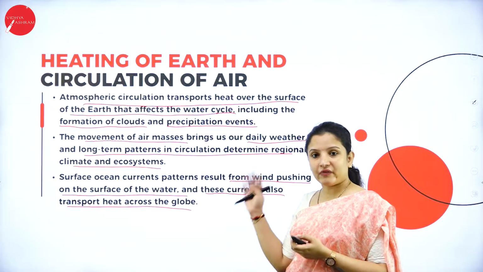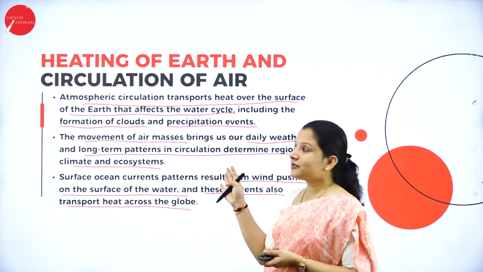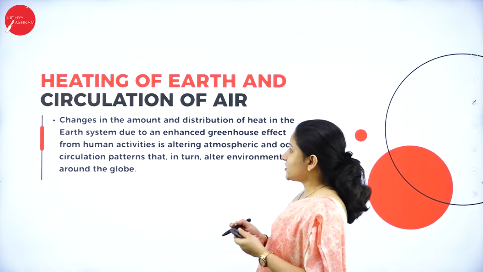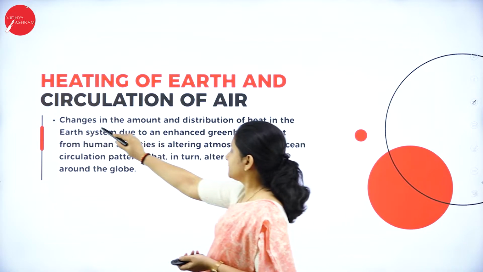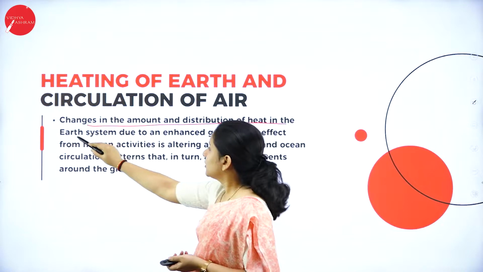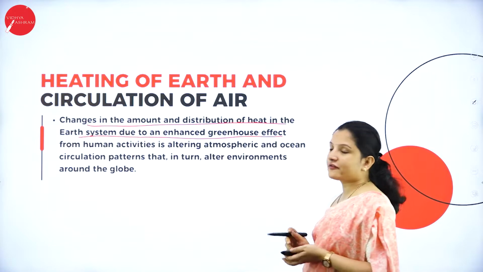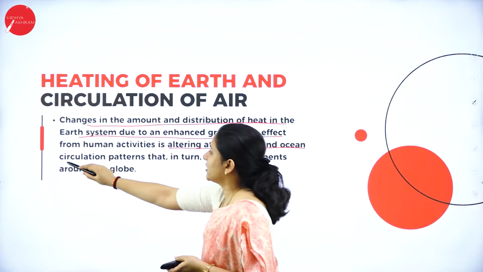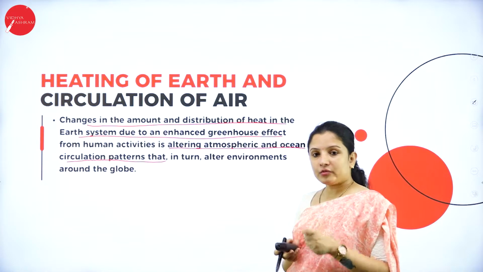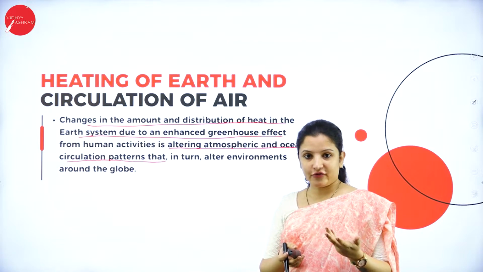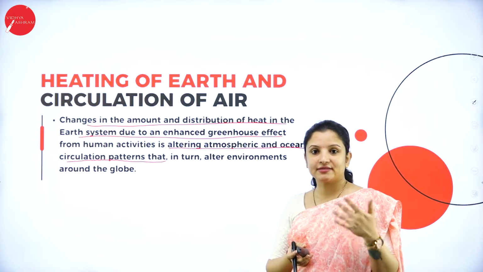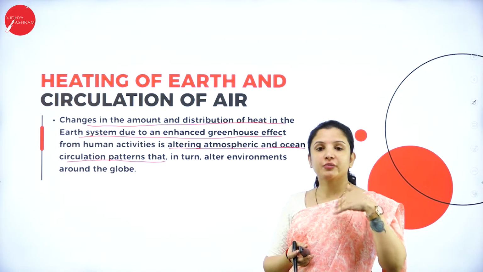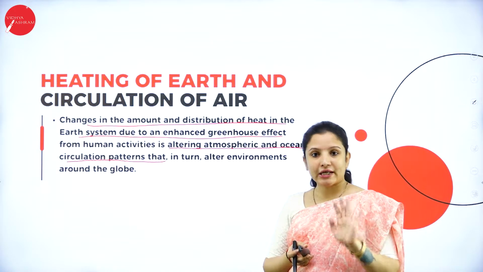So therefore the entire weather and climate of the earth depends on the heating of the earth and the circulation of the air itself. So changes in the amount and distribution of heat in the earth system due to an enhanced greenhouse effect from human activities is altering the atmospheric and ocean circulation pattern. Why? Because normally, if there is less pollution, that is, fewer greenhouse gases in the atmosphere, how much heat should be absorbed and how much heat should be given back, all that will be a natural process.